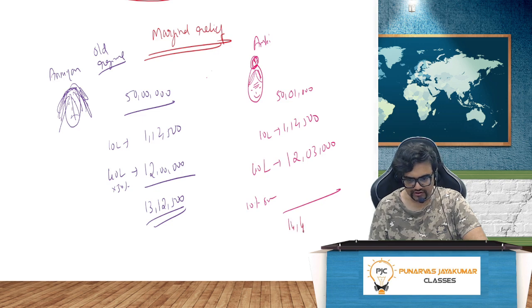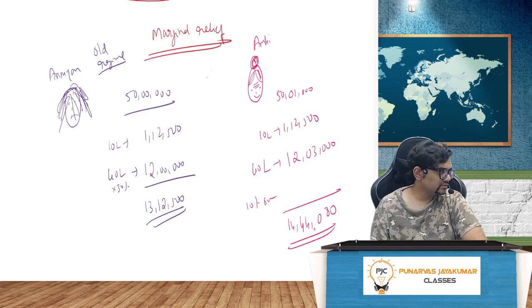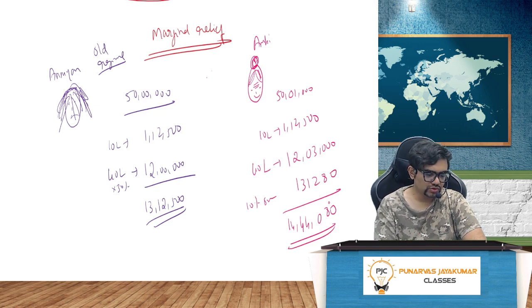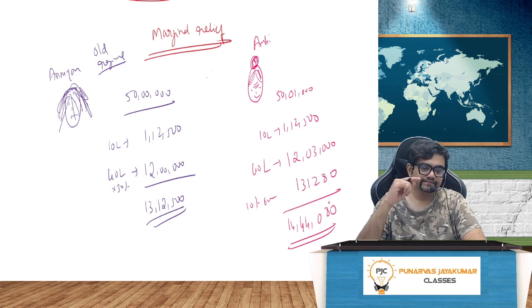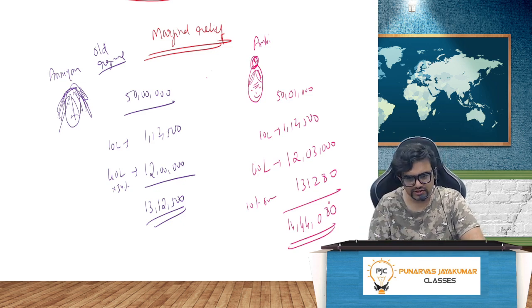It is 14,44,080 rupees. That's the surcharge. Crazy. So overall is how much? 14,44,080. Imagine guys, by increasing your income by just 1,000 rupees, you are paying this much extra tax.